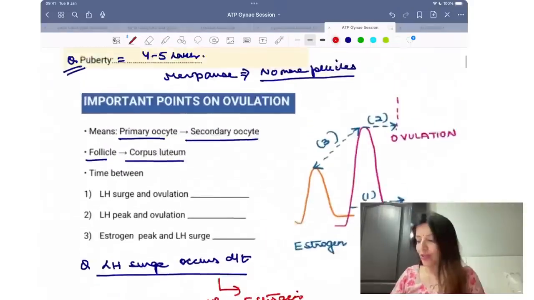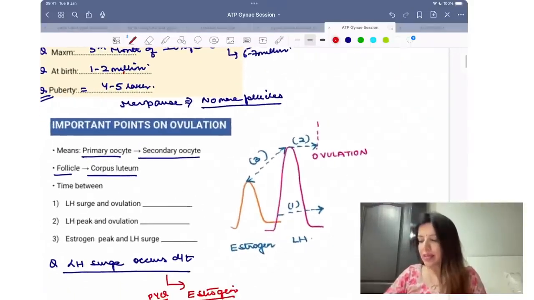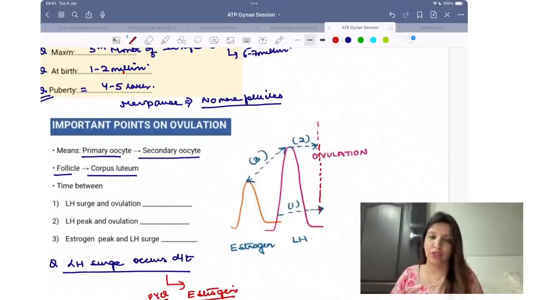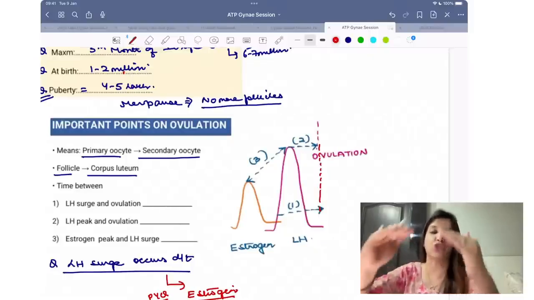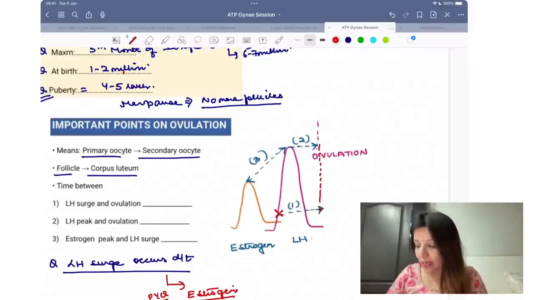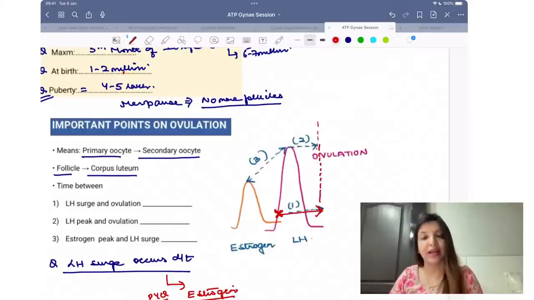Right? Now the question which they ask you is, understand, if this is the place where ovulation is happening, they ask you what is the time gap between LH surge and ovulation. LH surge means the time when LH begins to increase. So from when LH begins to increase until ovulation, what is the time gap?